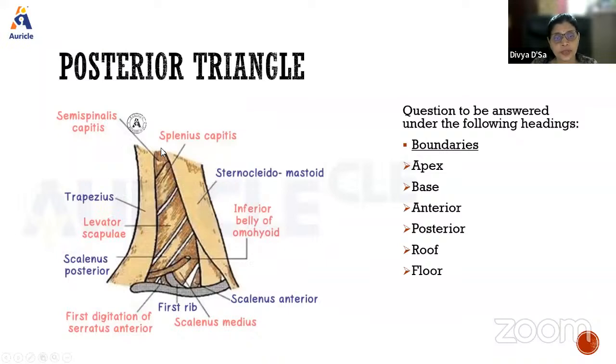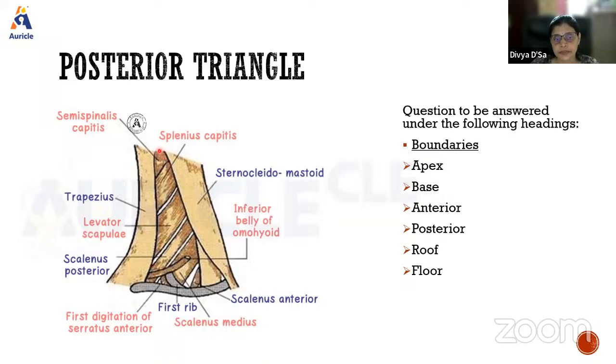Okay, so we have an apex, we have a base, we have the anterior boundary. The anterior boundary is formed by the posterior belly of the sternocleidomastoid muscle. Posteriorly it is formed by the anterior border of the, which one? Trapezius muscle. This is the trapezius muscle. This is the sternocleidomastoid muscle. The base is formed by the middle 1/3 of the clavicle. The apex is formed where the anterior belly and posterior belly will meet, that is at the mastoid process.